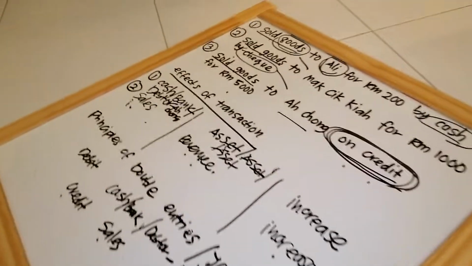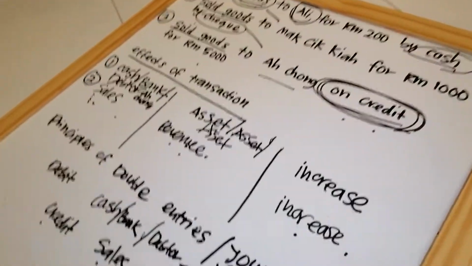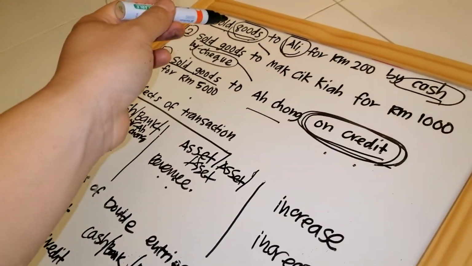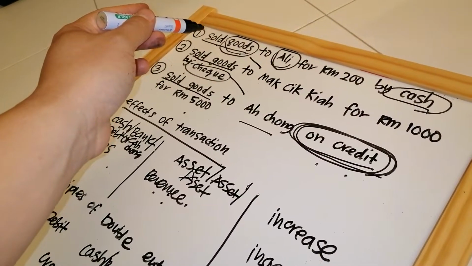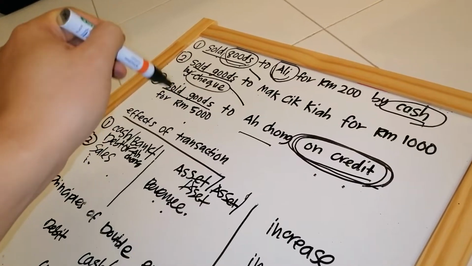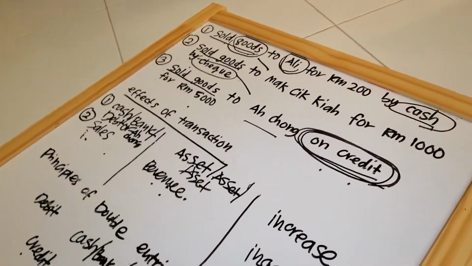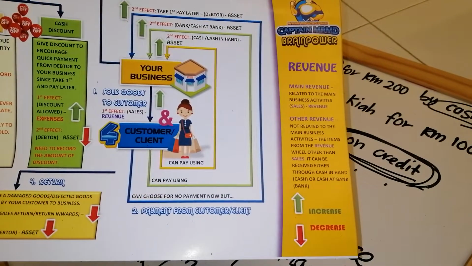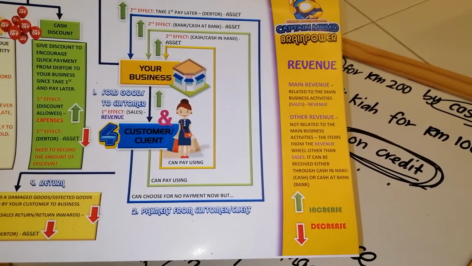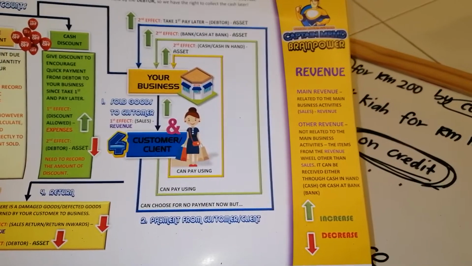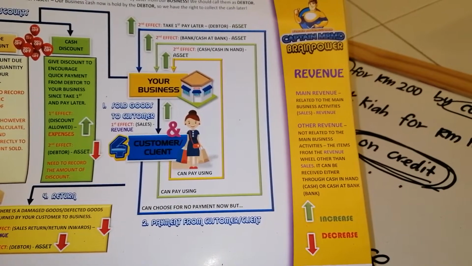I show it this way so that you can see that even though we have 3 different situations for sales, 3 payment options, when you sold goods to a customer, the customer can pay using cash, can pay using bank, or can take first, pay later, meaning no payment.